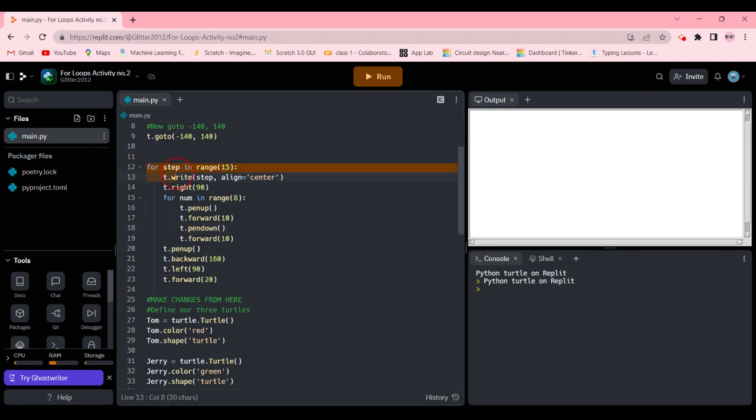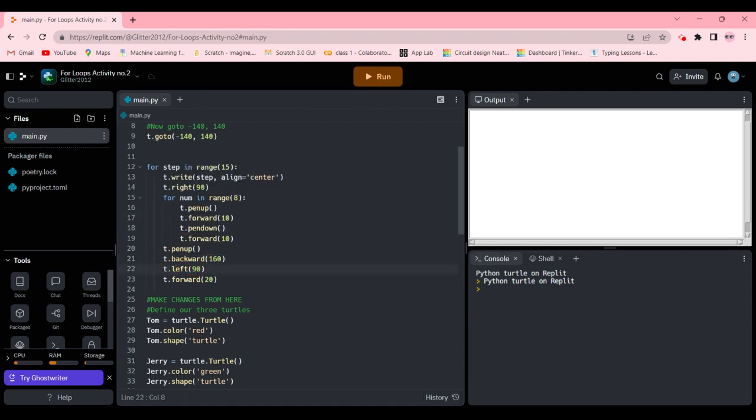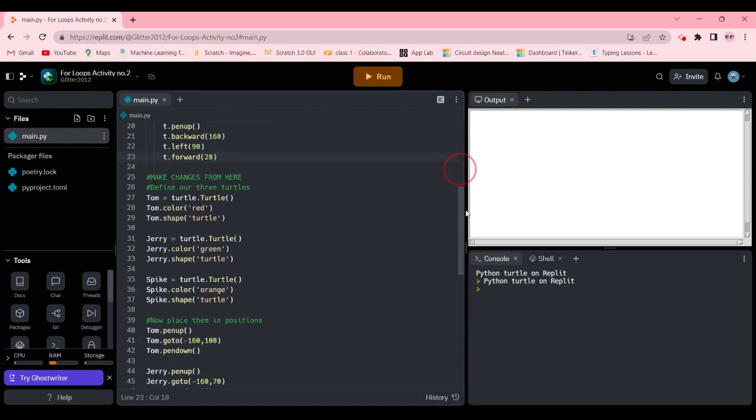So basically there are two for loops in this. Number 1 for loop is here, and number 2 for loop is right after the turn right. Then after you're done with the second for loop, you just move one space back and you are in the first for loop. And that's it. Now, in the first for loop, we're going to go ahead, pen up, go backwards 160 and left 90. Then we're going to go 20 forward.